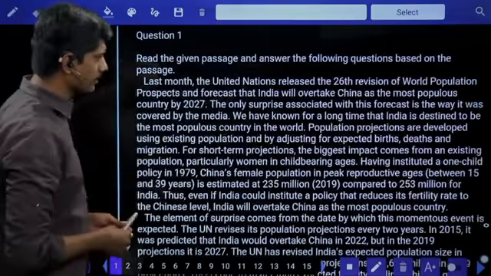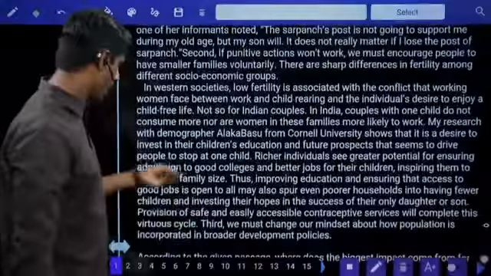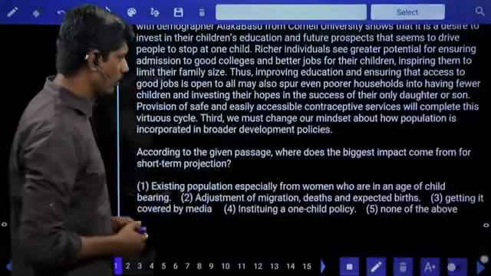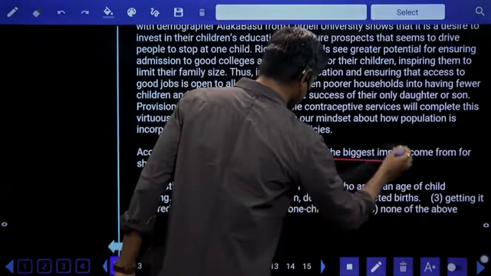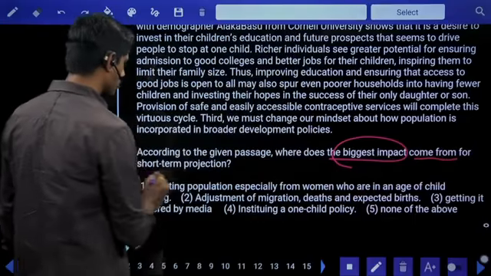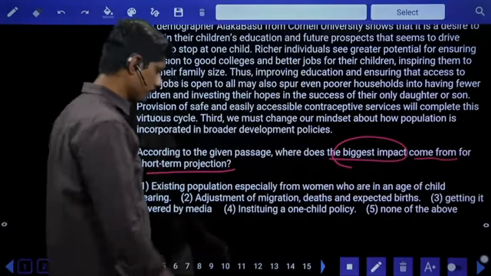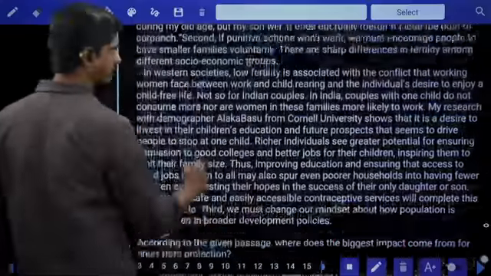First one, comprehension passage. Let's directly get to the questions. Question number 1. According to the given passage, where does the biggest impact come from short-term projection? Now we need to search biggest impact short-term projection within the passage.